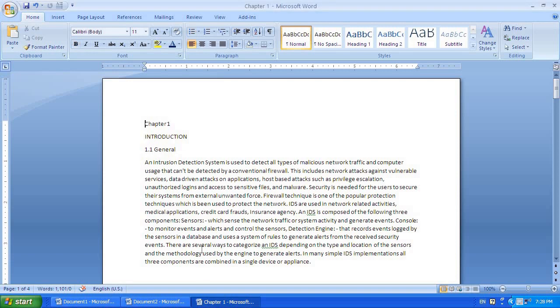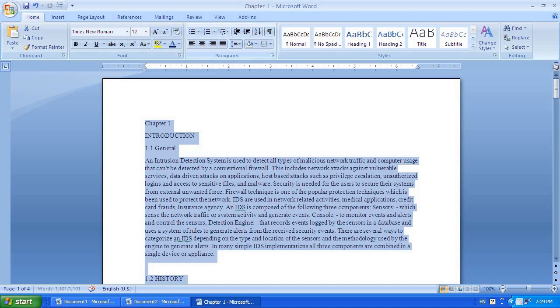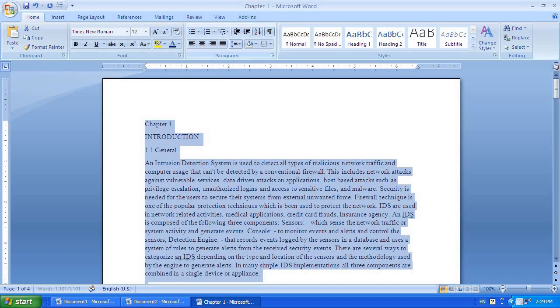So what you will do is, first you will press Ctrl A. All the text will be selected in your document. After this, go here, click Times New Roman, then set the size as 12. This is the first one. This is the first alignment.